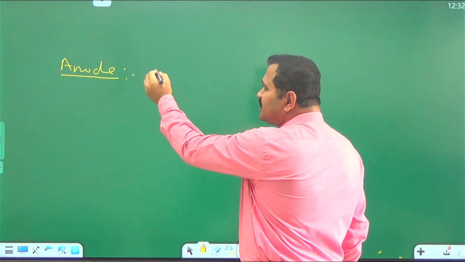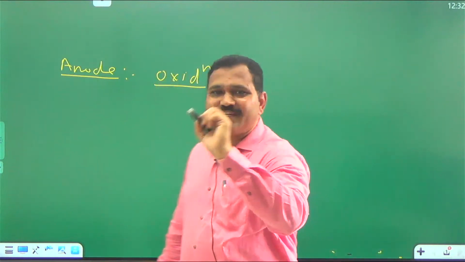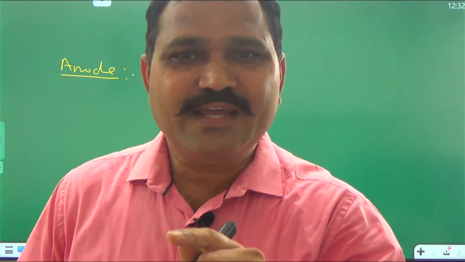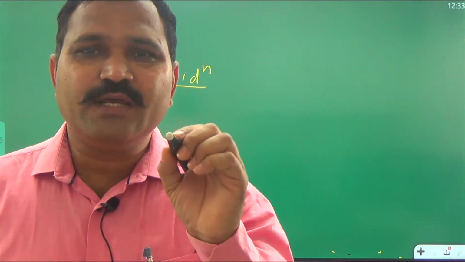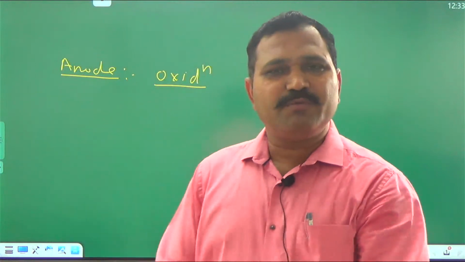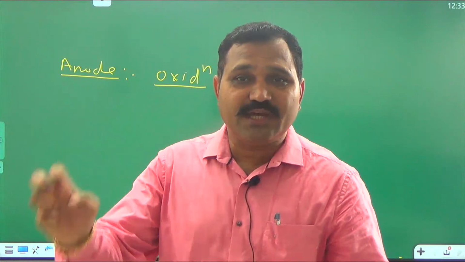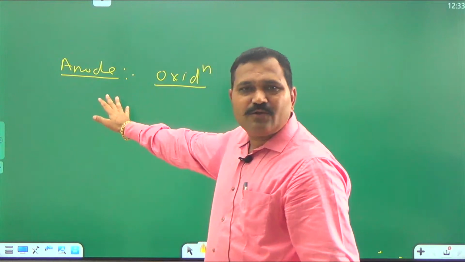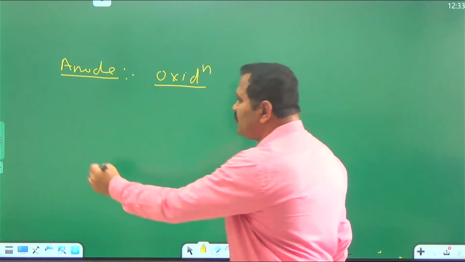Anode is the electrode where oxidation reaction takes place. What is meant by anode? Anode is the electrode where oxidation reaction takes place. It is not defined on the basis of positive or negative. It is just the electrode where oxidation takes place. Whatever may be the cell reaction, from that cell reaction we can identify which is anode and which is cathode. How will you define anode? It is just the electrode where oxidation takes place. And what is cathode?